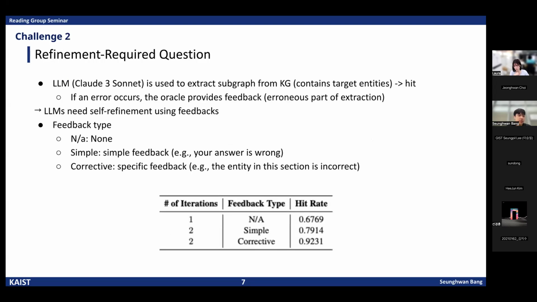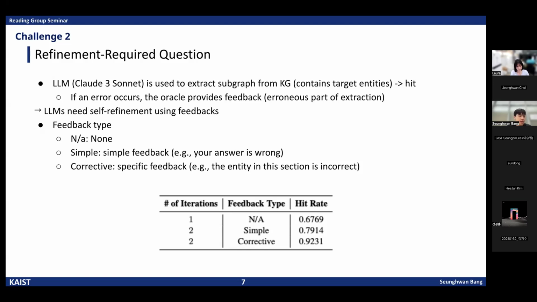And the second challenge is called refinement required questions. In this setting, an LLM, specifically Claude 3 Sonnet, is used to extract a subgraph from the knowledge graph that contains the target entities. If an error occurs during this extraction, an oracle provides feedback pointing out the error part of the subgraph. This shows that LLMs need a self-refinement mechanism that allows them to improve using feedback.